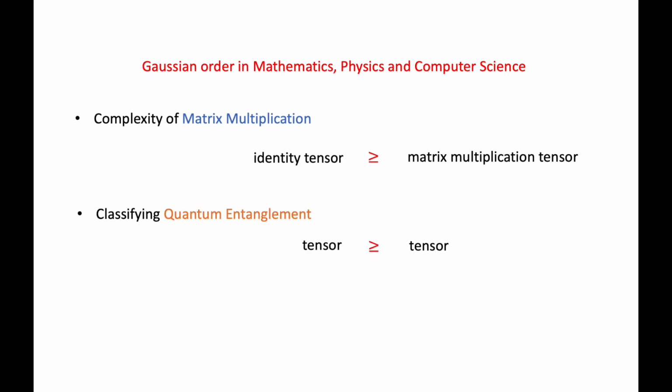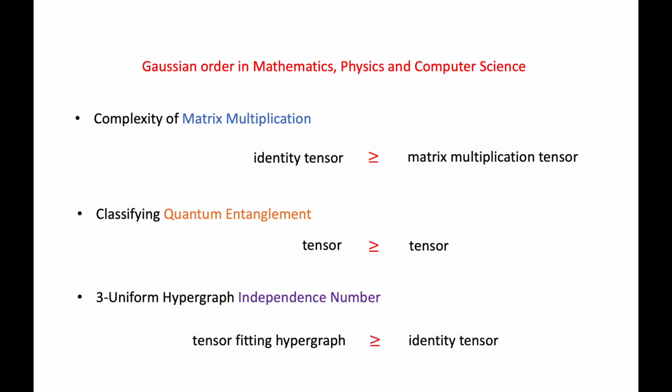One way of classifying quantum entanglement corresponds to studying which tensors are bigger than which tensors. Finally, in combinatorics, the three-uniform hypergraph independence number can be studied by looking at inequalities that have a tensor fitting the hypergraph on the left-hand side and an identity tensor on the right-hand side. The notion of fitting is similar to the one used in the definition of the Hamming bound.